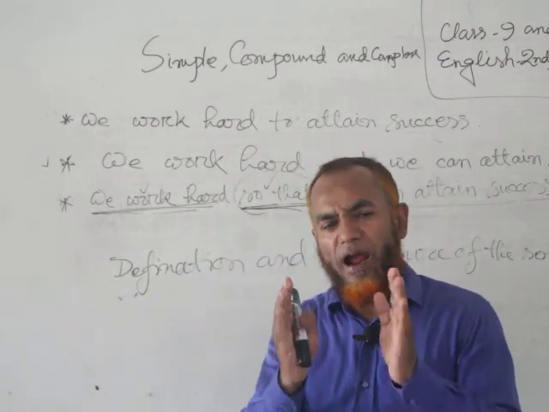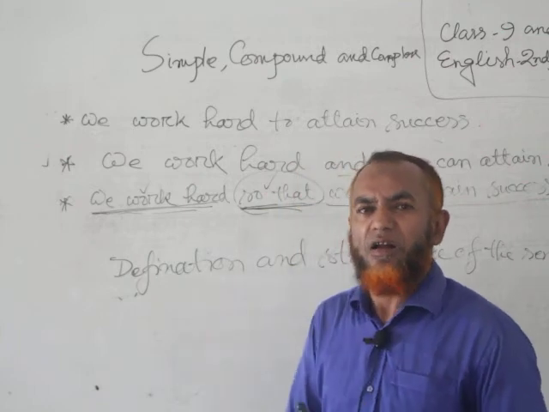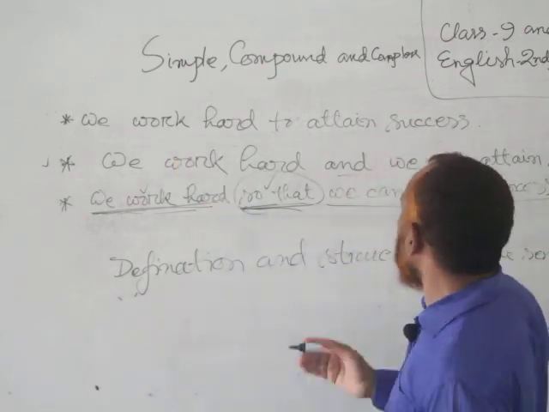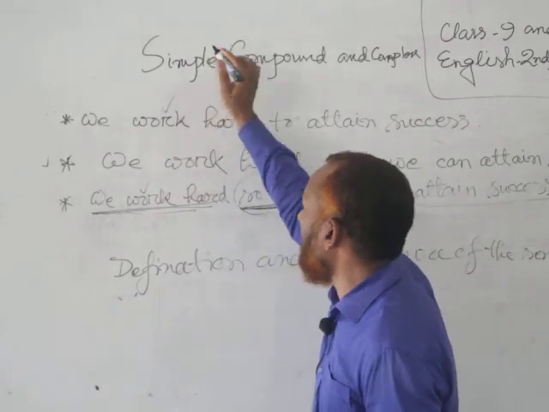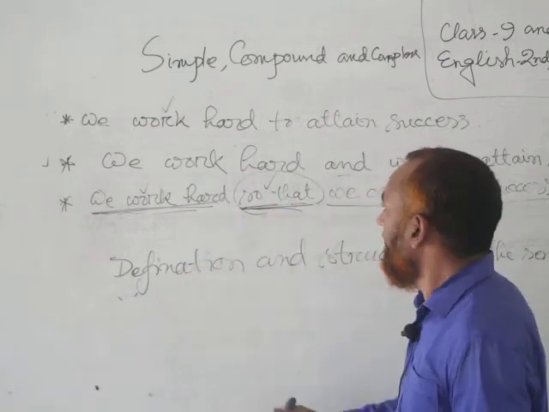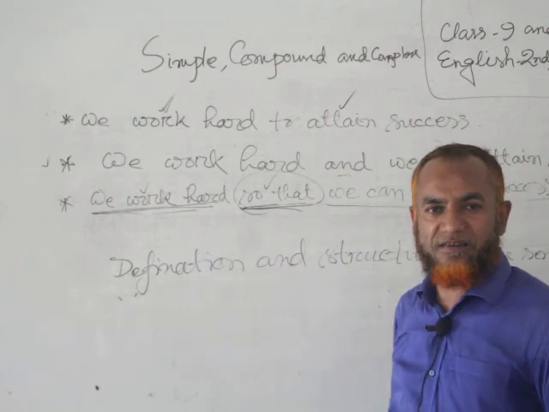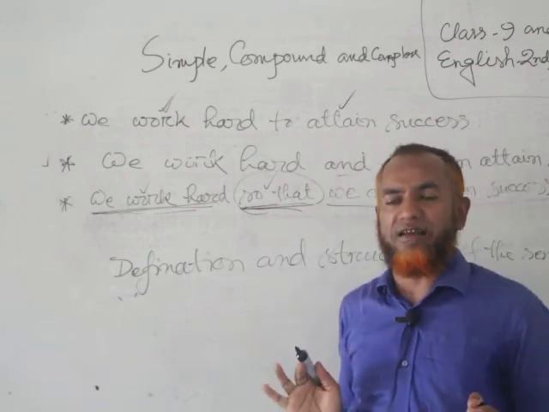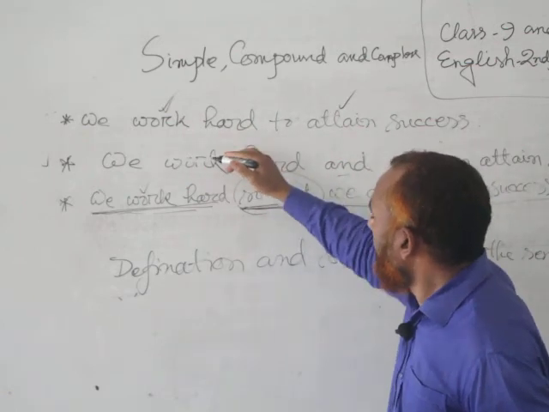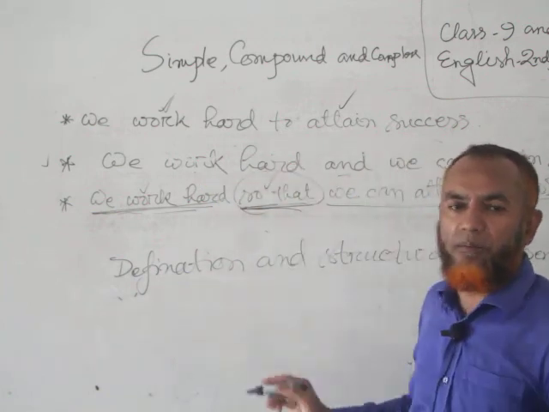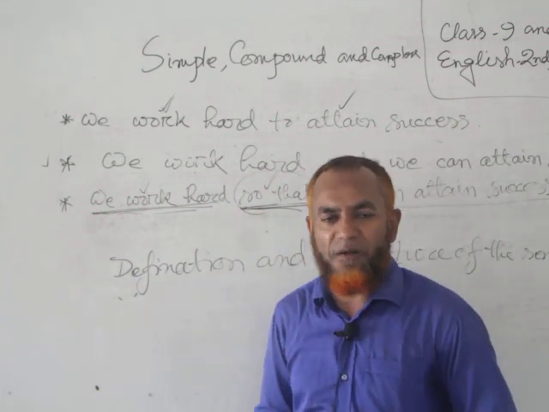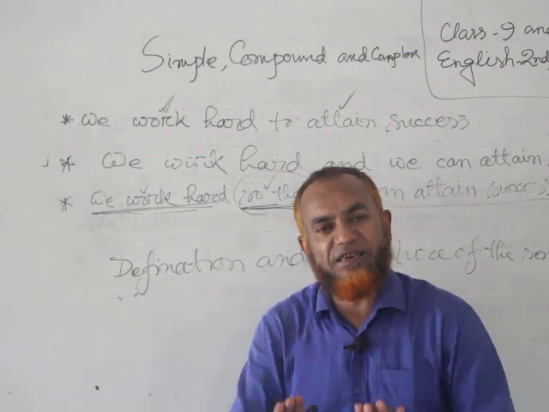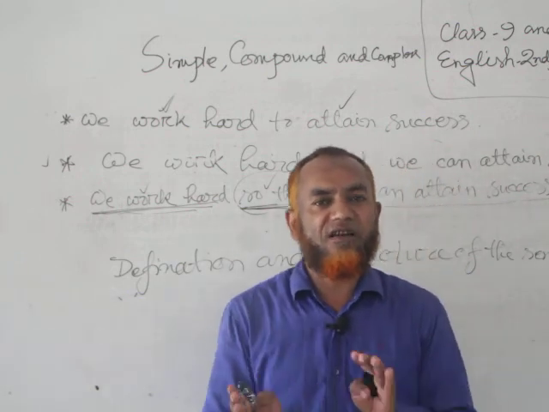Then we also have to have a good idea about the function of the sentences. How? We work hard to attain success. Here we get two functions. We work hard is a function; working hard is a function. It is the precondition of attaining success. In this way, we find two functions: working hard and attaining success. Similarly, we also get two functions in the compound and complex. So dear learners, if you have a clear idea about all the factors I have already discussed, you can easily and properly interchange the sentences.